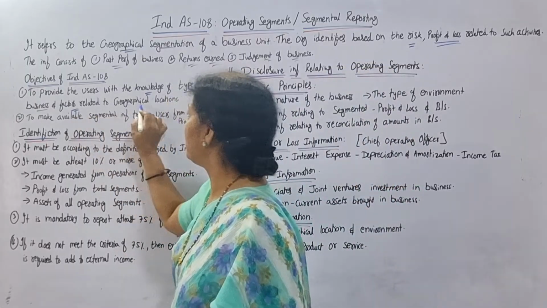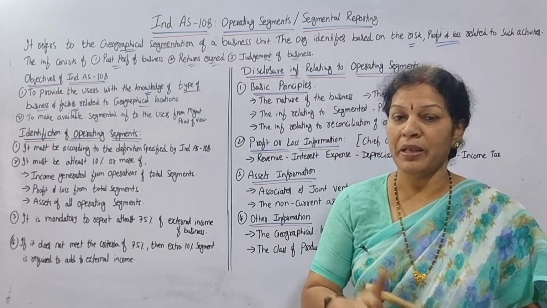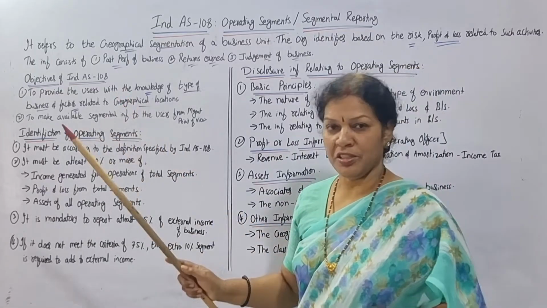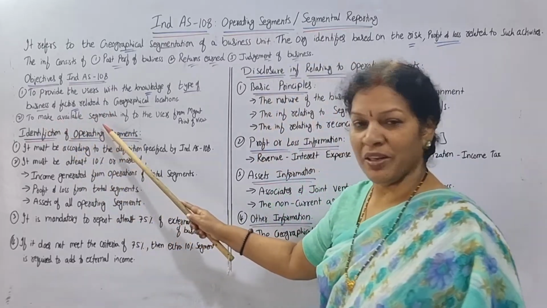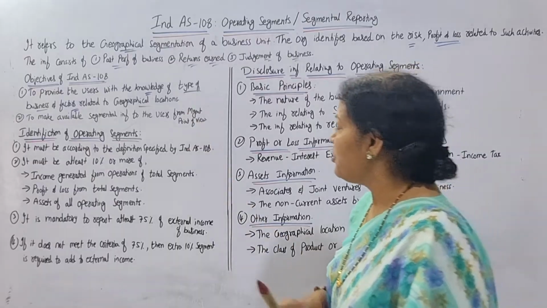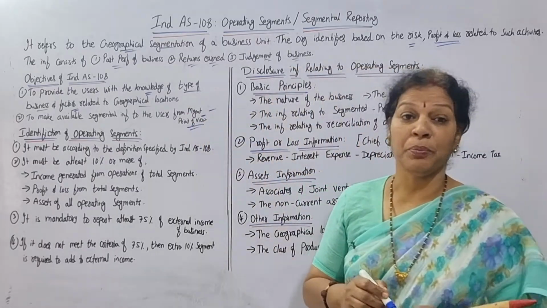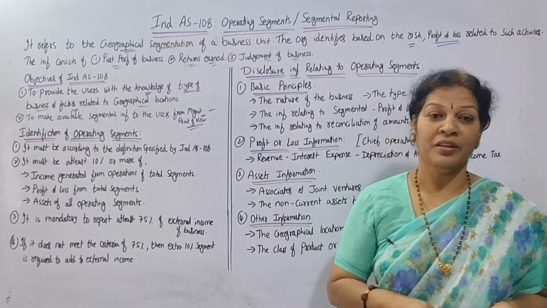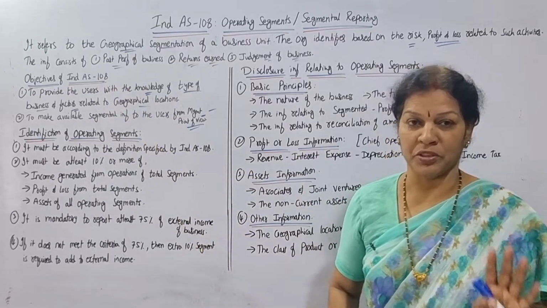This is the main objective. And the second objective is to make segmental information available to the users from the management point of view. From the management point of view, we want to go for the operational segmentation. These are the two main objectives.